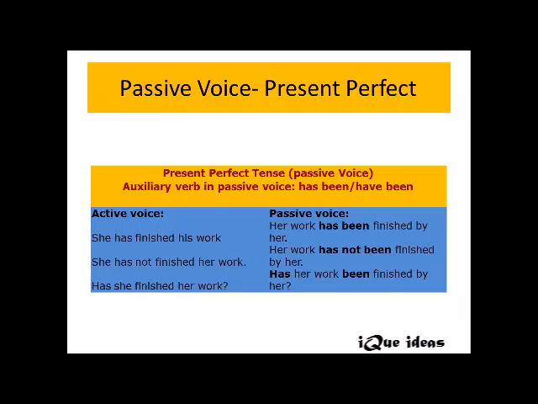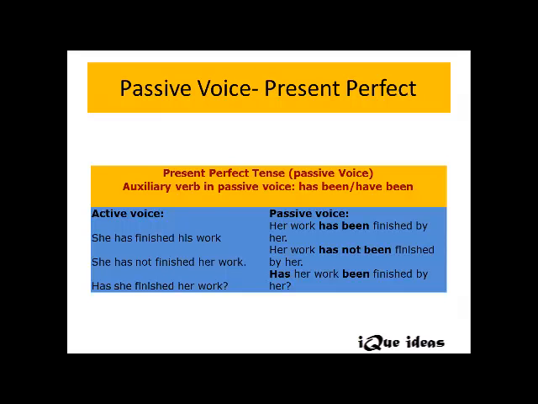She has not finished her work. Again, the subject is active here. She's doing something. That's how it is in active voice. Now let's go for interchange. That's how her work takes the position of subject in passive voice. Her work has not been finished by her, or his work has not been finished by her. Let's look at the last one. Has she finished her work? Has will remain as has. Has her work been finished by her, or has his work been finished by her?